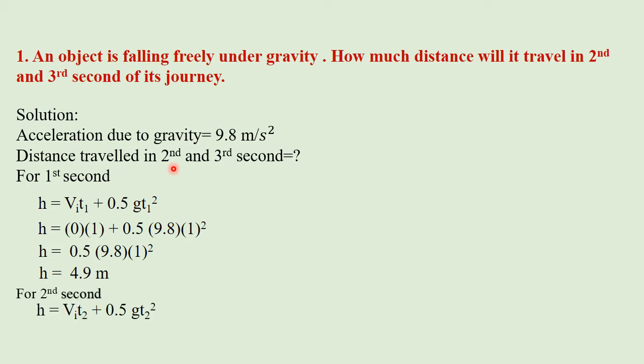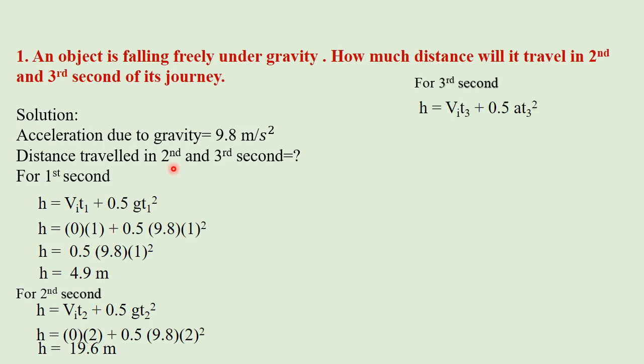For the second, we can use the similar procedure, just putting t2 equals 2, and we get height equals 19.6 meters. For the third second, we can use the similar procedure by putting t3 equals 3 seconds, and we get height equals 44.1 meters.